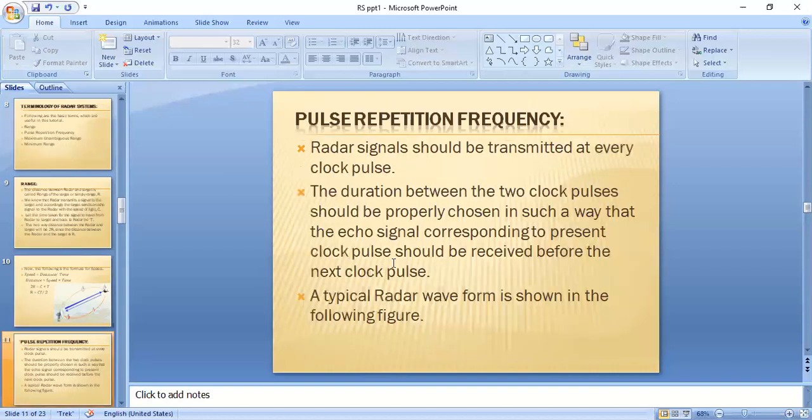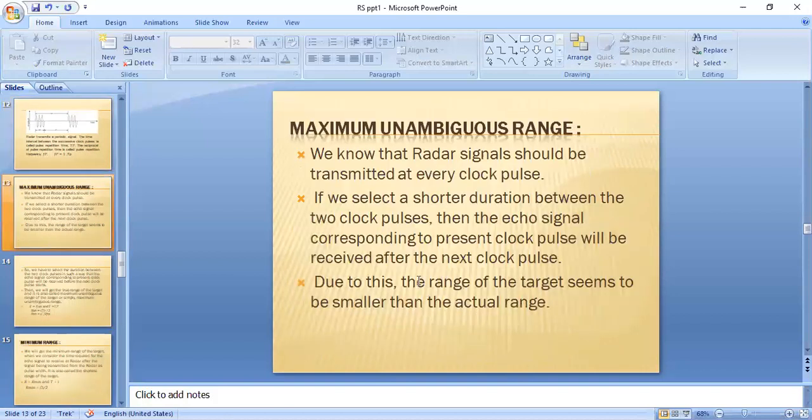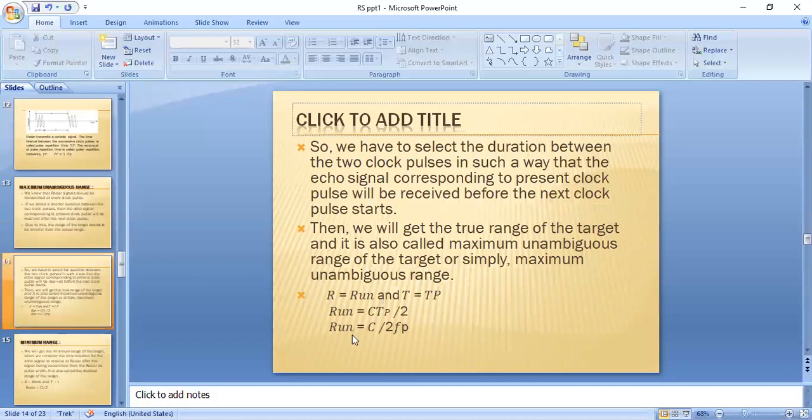And pulse repetition frequency, that is Fp. Fp is equal to 1 by Tp, where Fp is the pulse repetition frequency and Tp is the pulse repetition time period. This represents the duration of clock pulses, and that duration should be taken properly. And the maximum unambiguous range, R unambiguous, is equal to C by 2 Fp, where Fp is the pulse repetition frequency and R unambiguous is the unambiguous range.